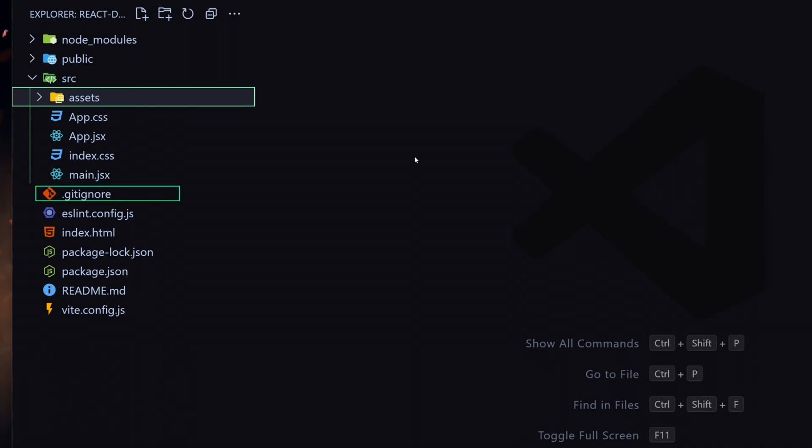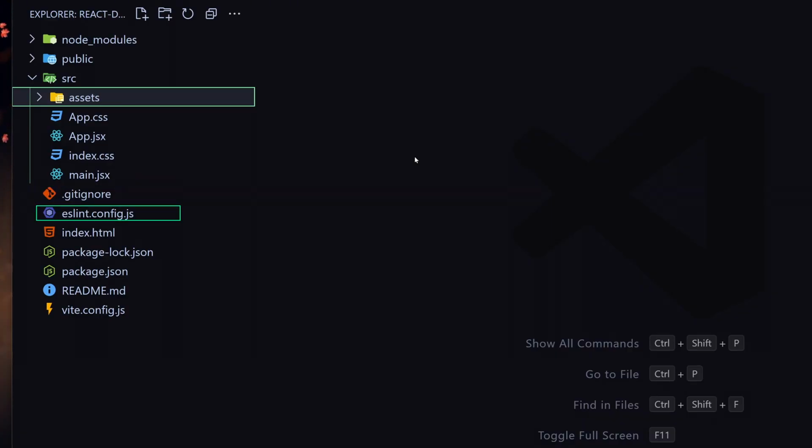Next, we have a .gitignore file, and this is a GitHub related file. When we are pushing our code to GitHub, this file allows us to ignore certain files or folders. For example, this node_modules folder is a huge folder, and if we don't want to push that to our GitHub repository, we are just going to put the name of our node_modules folder inside this .gitignore file, and it's going to ignore that whenever we are pushing our code to our GitHub repository.